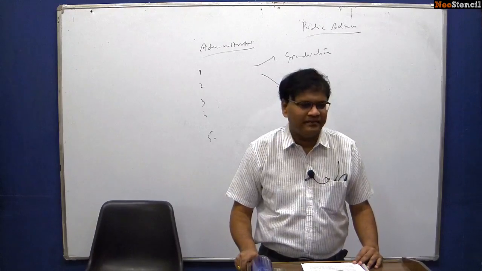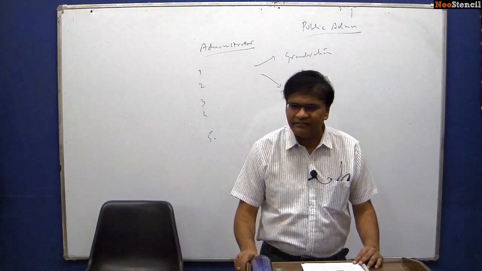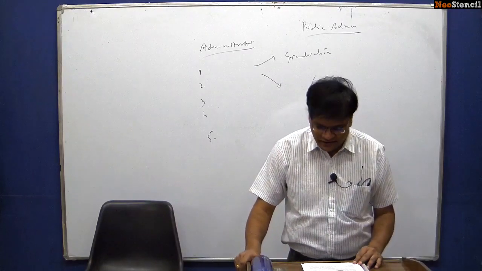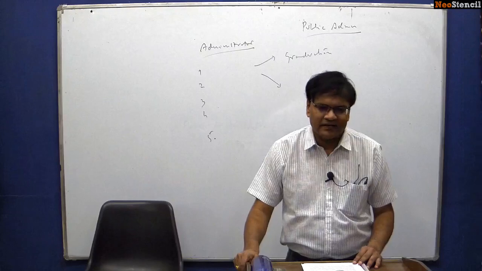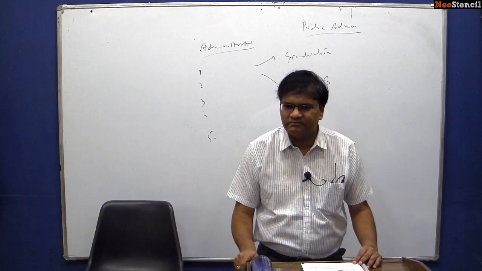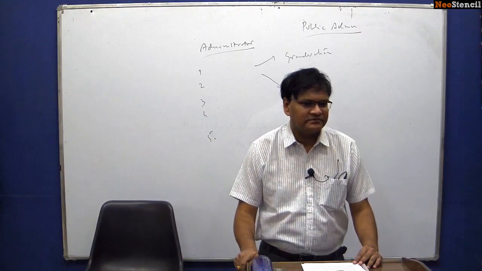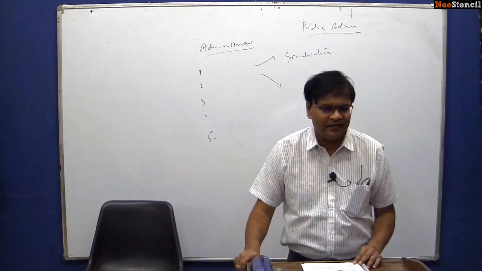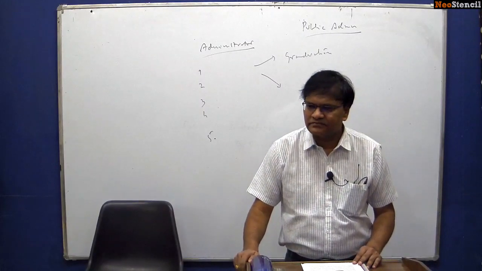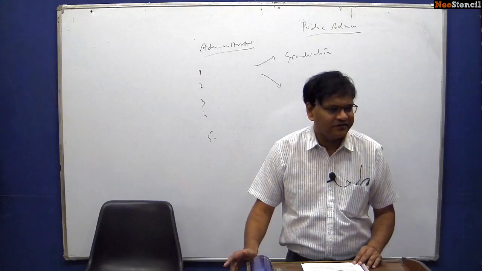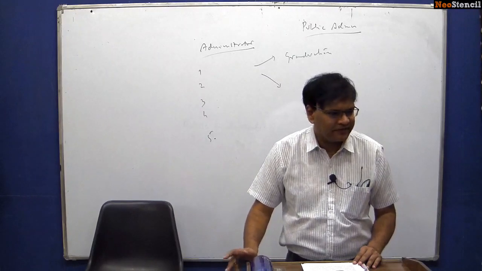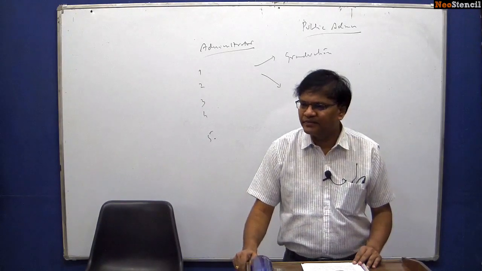This concept of participative management was given by three major thinkers: Rensis Likert, Chris Argyris, Douglas McGregor. All of them talked about the same concept, participative management, but they explained it from different perspectives. Each one had their own perspective regarding what is participative management.